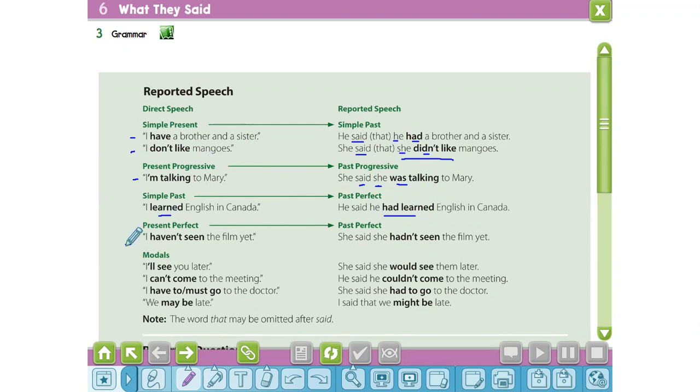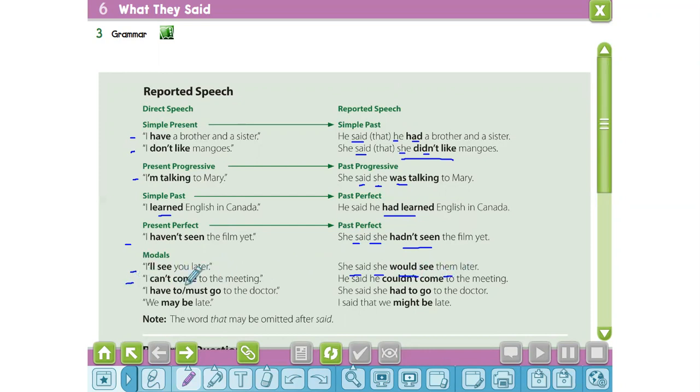"I haven't seen the film yet." She said she hadn't seen the film yet. Said and the pronoun and then the past perfect, had plus past participle. "I'll see you later." She said she would see them later.